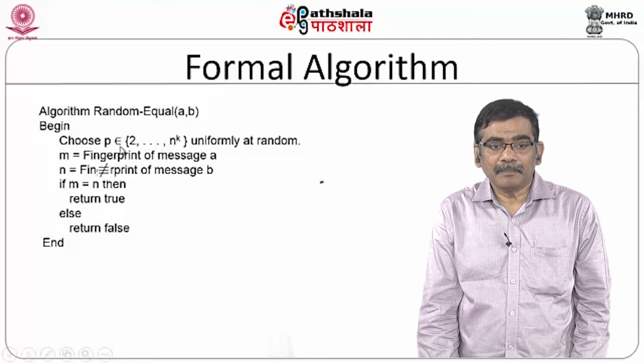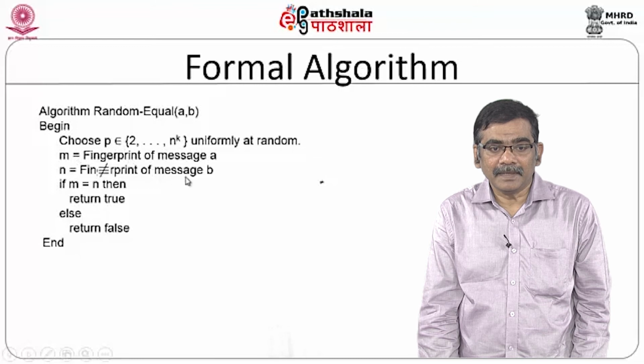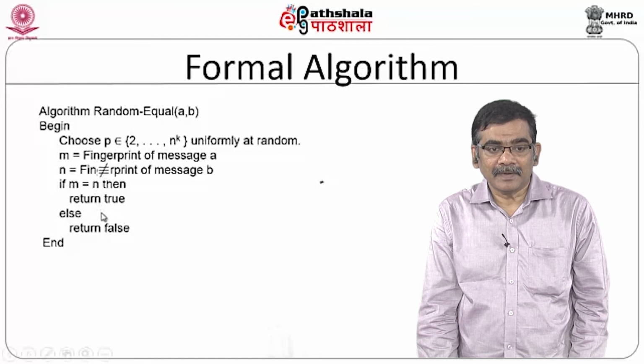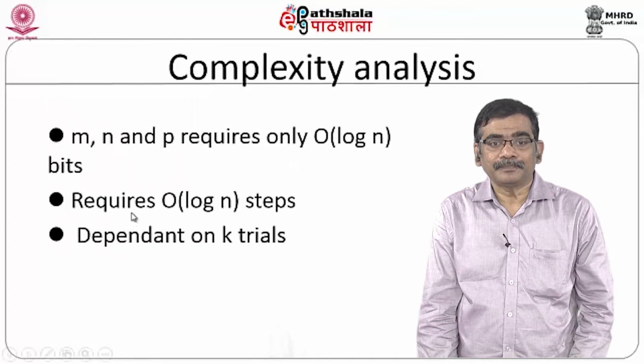This P is useful for generating the fingerprint for string A as well as B. So, this P we will use in some algorithm where we are going to find the fingerprint of messages A and B. Now what you do is you find the fingerprints, and if the fingerprints are the same, then you can come to a conclusion that the strings are equal, otherwise they are not.